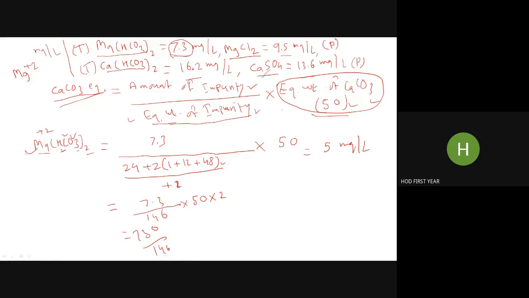So this is 5 milligrams per liter. Now second impurity you can try also, magnesium chloride.